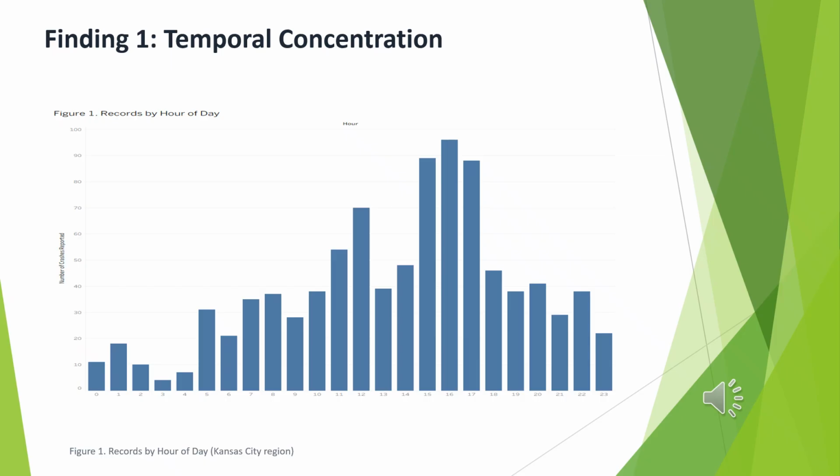Operationally, this supports prioritization. If MoDOT or other agencies are deciding when to emphasize monitoring, messaging, or review, late afternoon would be a defensible time window to start with. So if we were looking to make changes to mitigate some of those crashes or injuries, or try to loosen up congestion, this would be the time frame that we're looking at. First would be that 3 o'clock to 6 o'clock evening time frame.